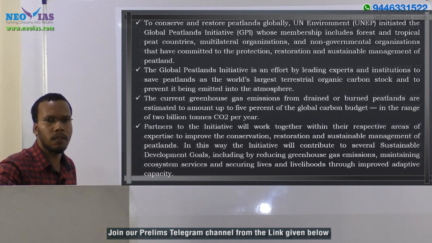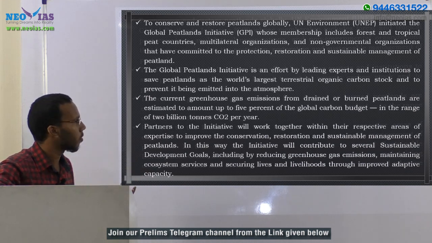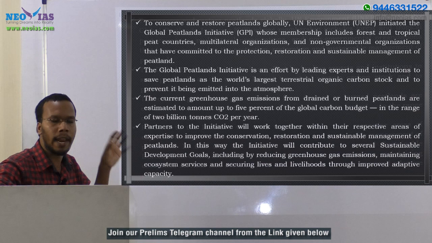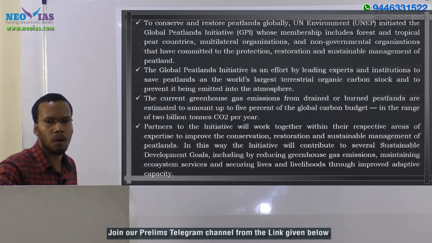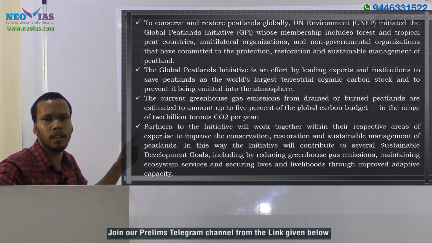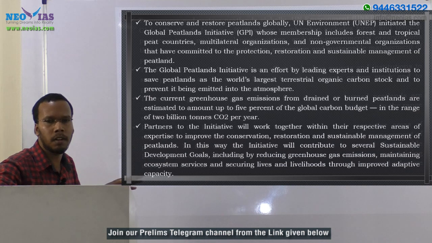Peatlands are the world's largest store of carbon on land. The largest store of carbon on earth is the oceans, but on land it is peatland, because peatlands comprise only around 3% of land area, but contain around twice as much carbon as is stored in the entire biomass of forests.